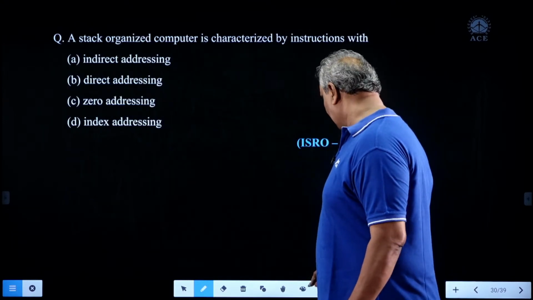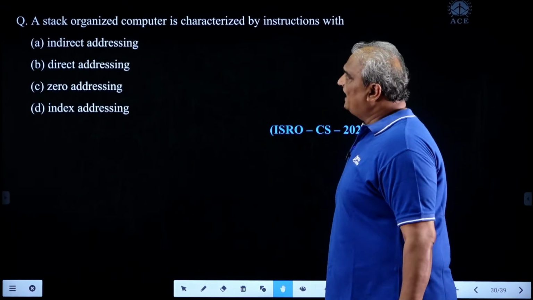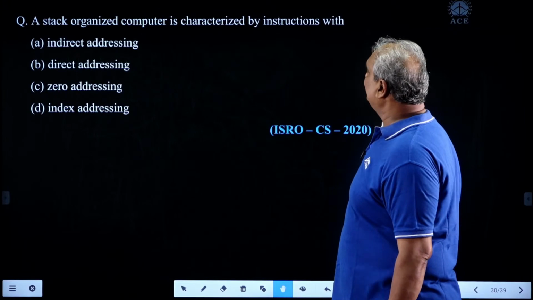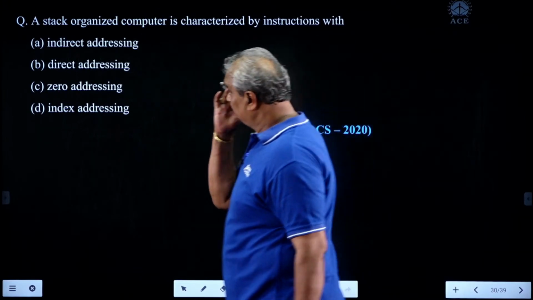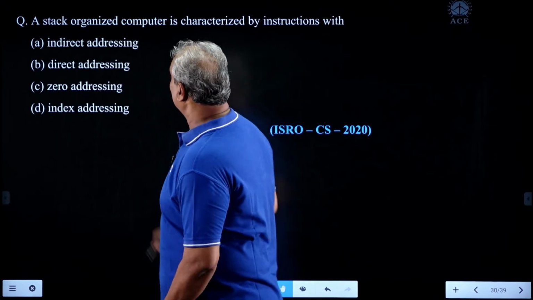Now, another question given in 2020. A stack organized computer is characterized by instructions with indirect addressing, direct addressing, zero addressing, or index addressing.